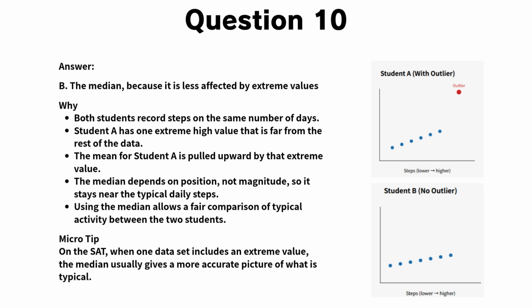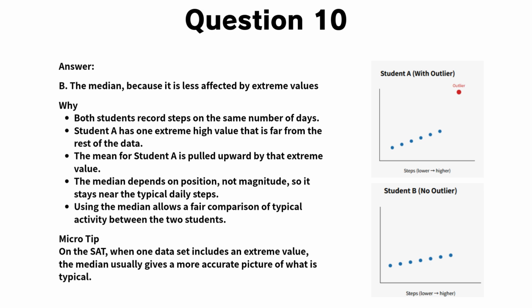Because the mean uses every value, that single extreme day pulls the mean upward and makes Student A appear more active than they usually are on a typical day. The median, however, depends only on the middle position of the data, not on how large or small the values are. That means the median for Student A remains close to the typical daily step count, even with the outlier present. Student B's data does not include any extreme values, so the mean and median are already fairly close. Using the median for both students allows us to compare their typical daily activity in a consistent and fair way.